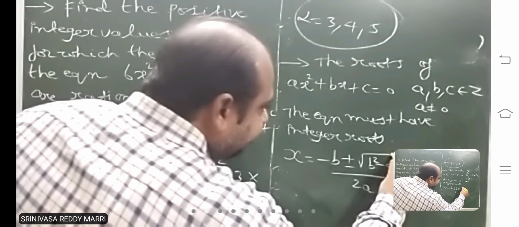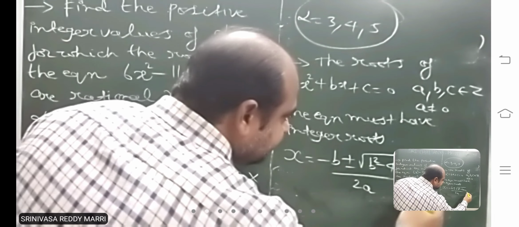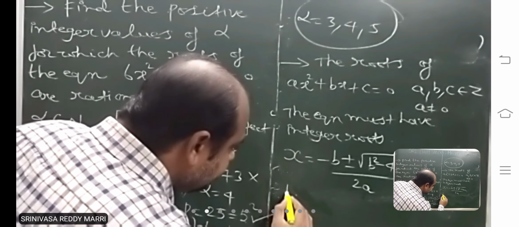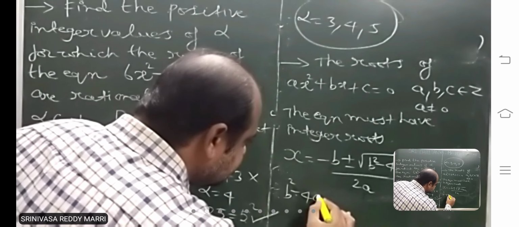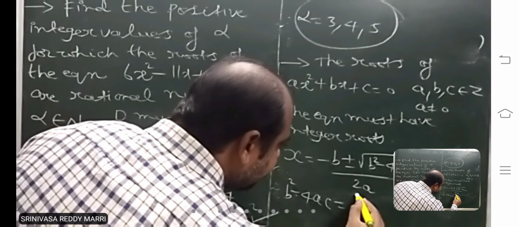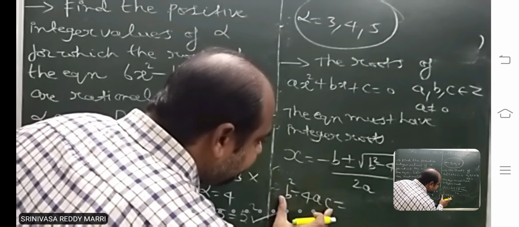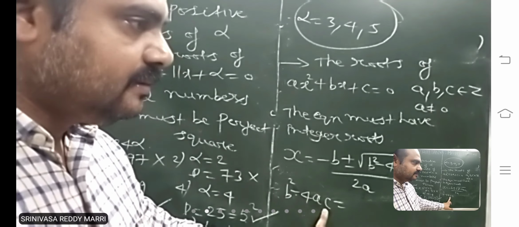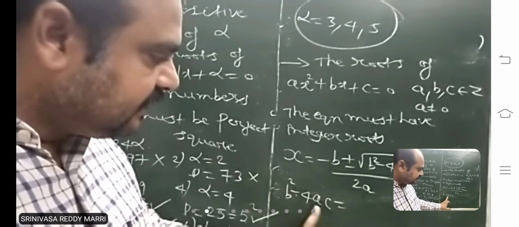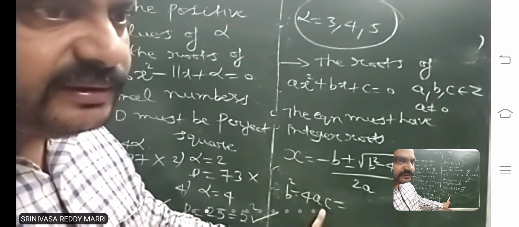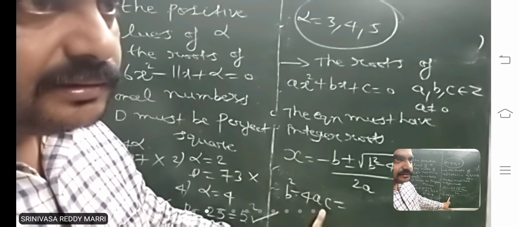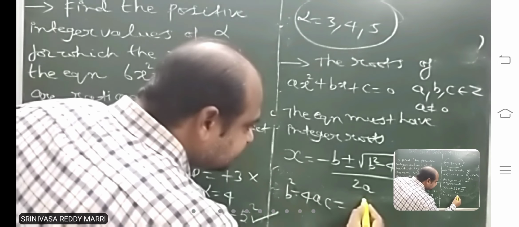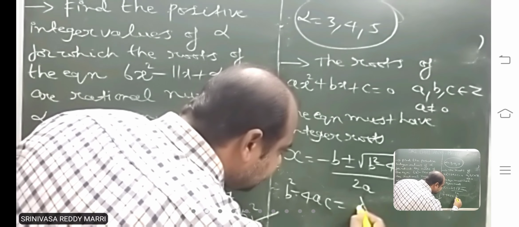So now definitely the necessary condition is this root must be a perfect square. That means this discriminant, whatever it is, must be a perfect square. Look at b square minus 4ac. If a, b, c are integers, is it an integer or not? Integer only. But to have integer roots, this must be a perfect square of an integer. Correct or not?